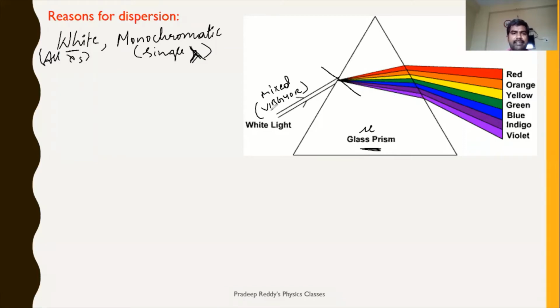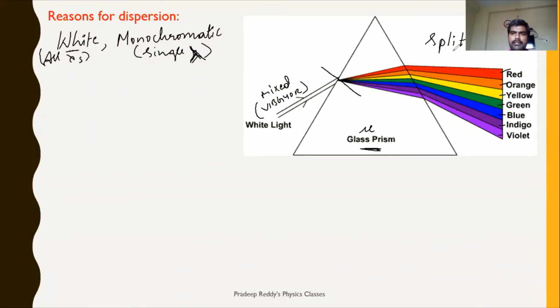So as white light has different wavelengths, when it enters this glass prism, corresponding to their wavelengths, it gets separated. Each wavelength has its own unique color. They finally come out separately, like red, orange, yellow, green, blue, indigo, and violet. So white light is being split.